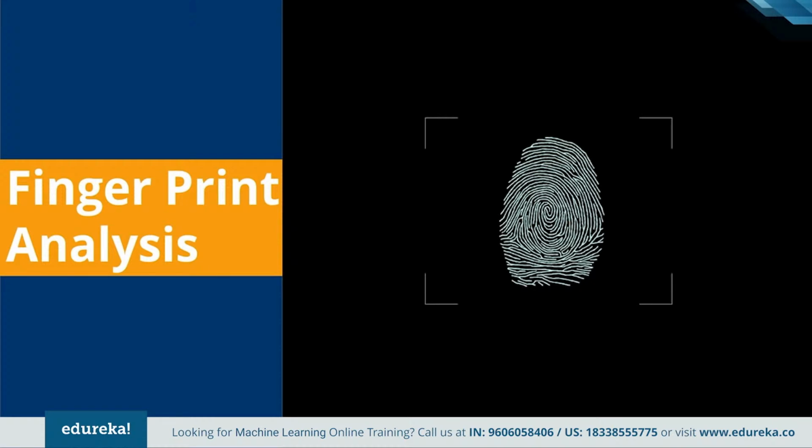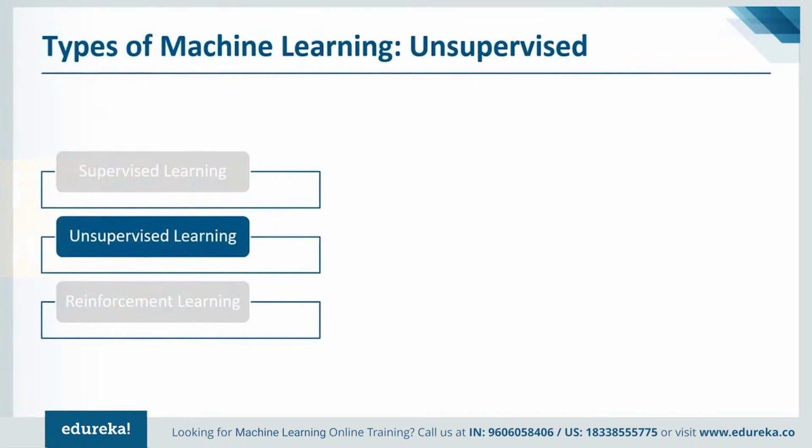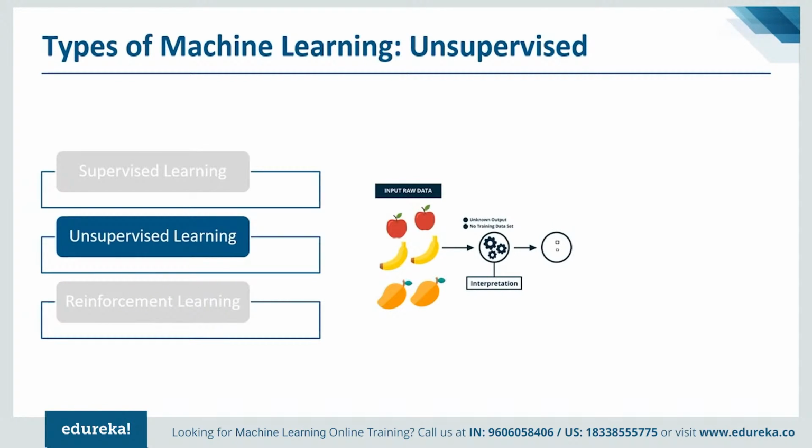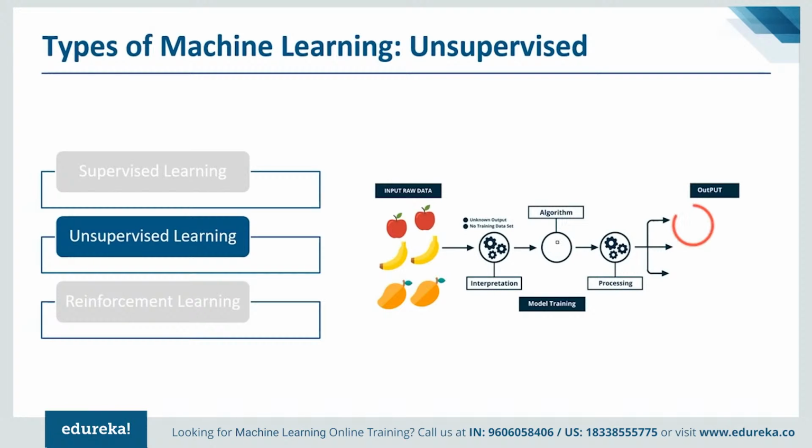Okay. So this was all about the supervised learning part. Now let's move ahead and learn about the next category of machine learning, the unsupervised part. So again, mathematically, unsupervised learning is where you have an input data X, but there are no corresponding output variables associated to it. The goal of unsupervised learning is to model the underlying structure or distribution in the data in order to learn more about the data.